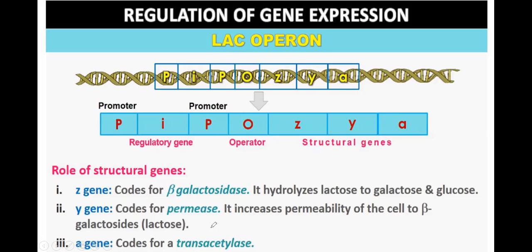Permeability to lactose. Then the A gene codes for transacetylase. So you have to remember which enzyme the Z gene codes for, which enzyme the Y gene codes for, and which enzyme the A gene codes for. You have to remember this.